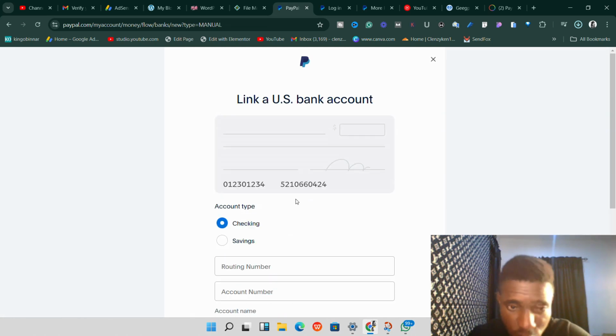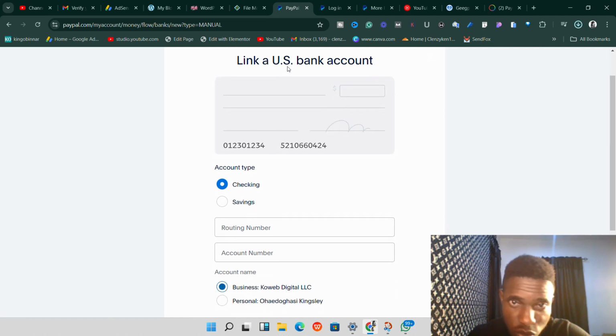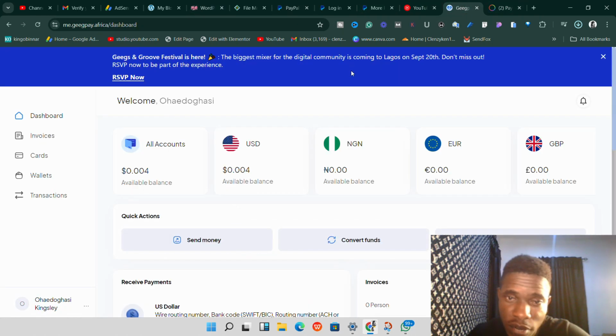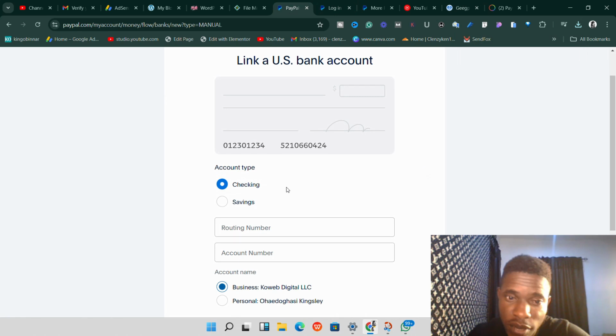Once it takes you to this section, as you can see here, it's going to take you to US bank account, which type of account, checking, routing number. You paste the routing number you're getting from Geegpay here, and then which type of account is it, savings or checkings. You just select the one you want, and then you come over here to the account number. Then you go ahead and copy the account number and paste here.